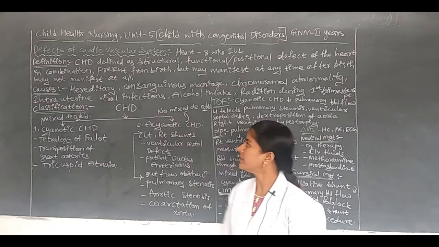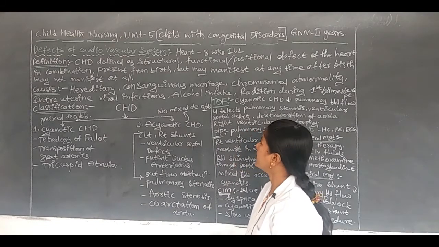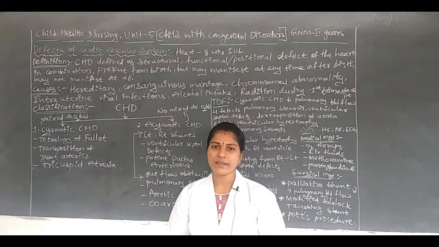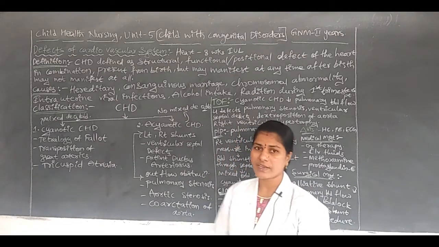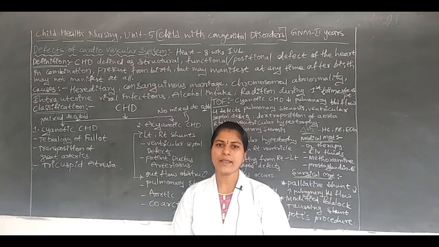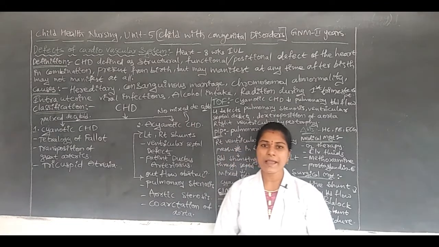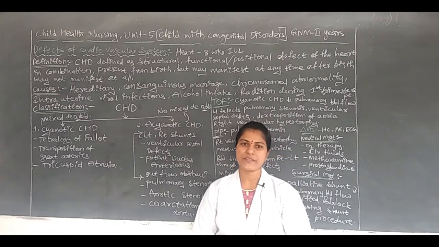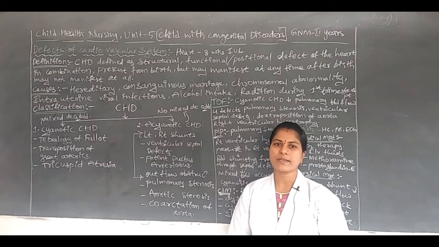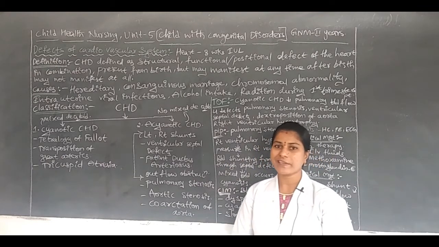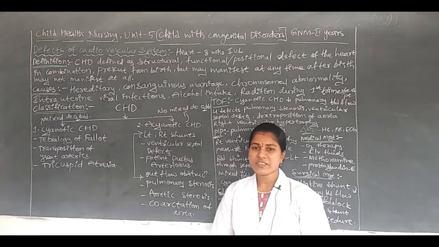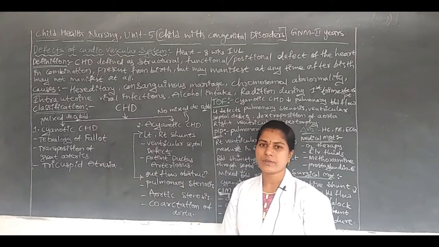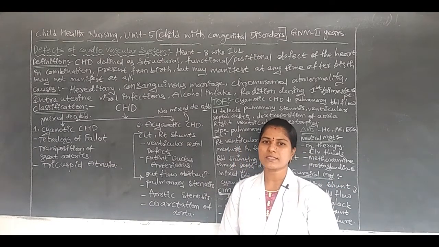The normal heart should be formed within 8 weeks of intrauterine life. In the intrauterine life, at the age of 8 weeks, the heart should be completely developed in the fetus. In this, there is one definition. First of all, we are going to discuss one disease condition, that is the